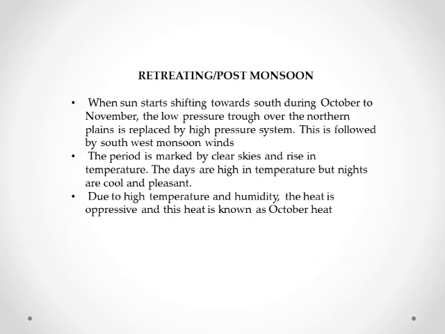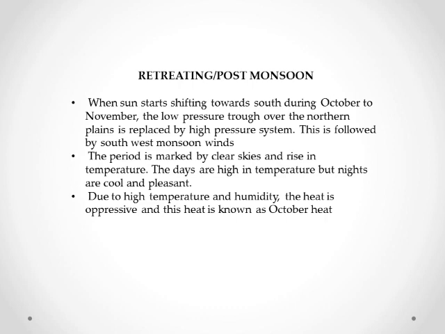Then is our last season, that is the retreating or post-monsoon. When the sun starts shifting towards the south, during October and November, the low pressure trough over the northern plains is gradually replaced by a high pressure system. This is followed by the retreat of the southwest monsoon winds. By the beginning of October, the monsoon withdraws from the northern plains and dry winter conditions prevail by the end of November.